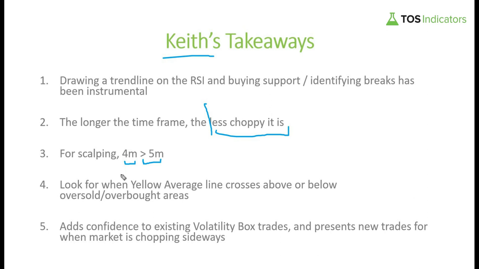Next, he's also included this dynamic yellow average line inside of his code, which we'll be using as our starting point. And so we'll be looking to see whenever that crosses above or below our traditional overbought and oversold areas. And this is different from the actual RSI line. This is a different yellow average line, which is far slower. And so when this crosses above or below the oversold, overbought areas, that tells you that there's emphasis in the move.